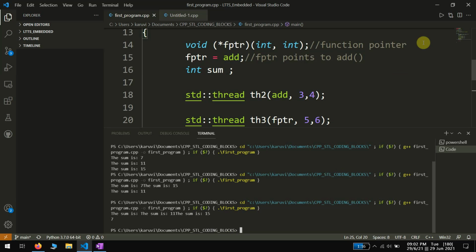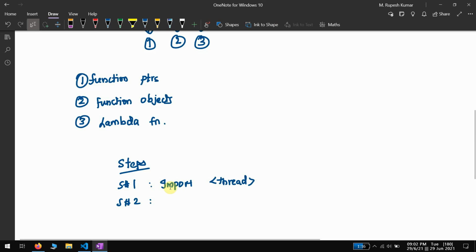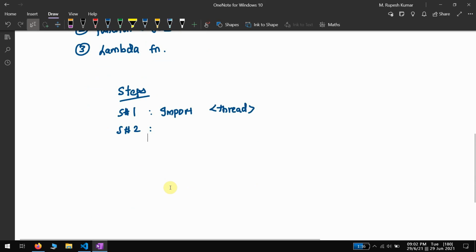That is visibly seen from here. Again, I'm trying to run the program, and this time sum 15 is coming first, then 11 and then 7. In a similar fashion, we can see that the output varies each and every time we run the program. What we can observe from this program is that we are enabling three threads: thread 1, thread 2, thread 3.